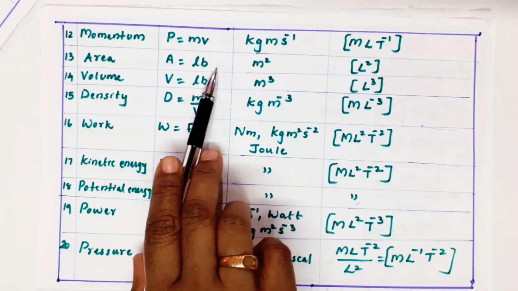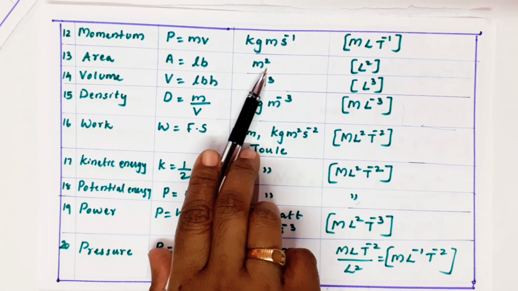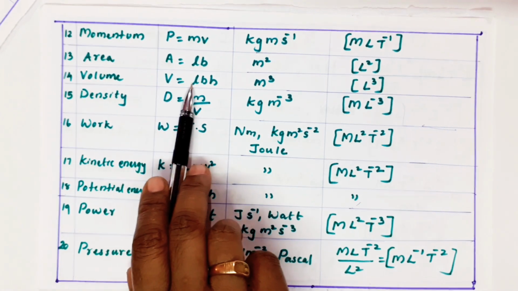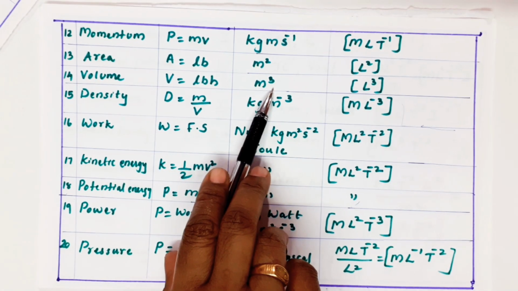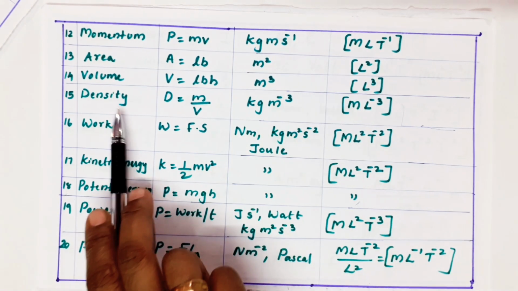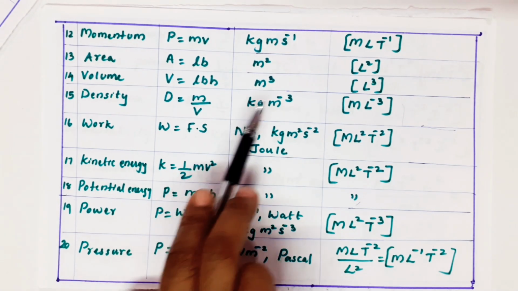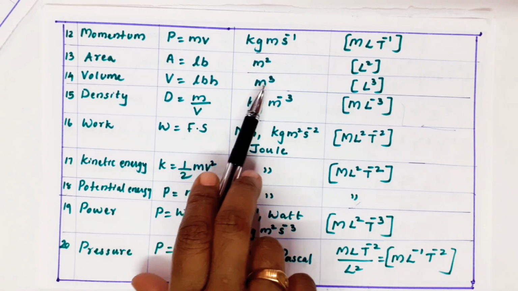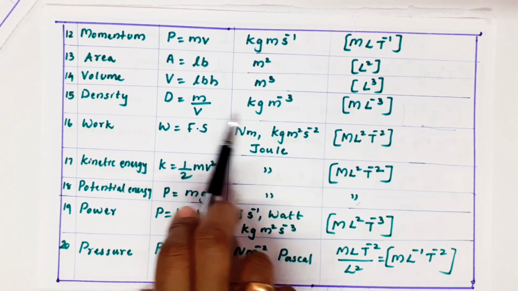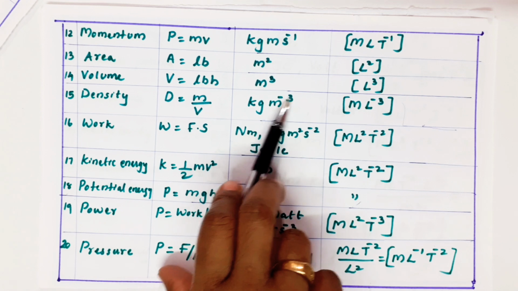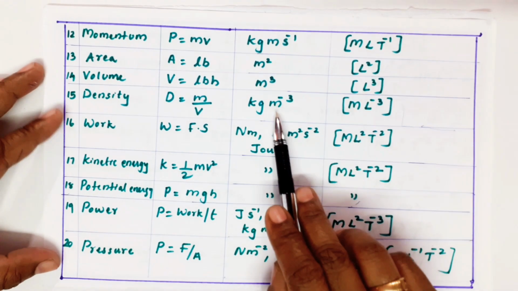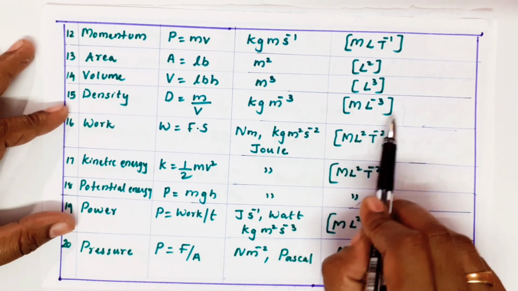Area, length into breadth. Meter into meter, meter square. It is L square. Volume, length into breadth into height, meter cube. L into L into L, L cubed. Density, mass by volume. Mass, kilogram. Volume, just now we got meter cube. So kg by meter cube, that will go up. So kg meter minus 3. Dimension, kg means mass, meter means length. So M L minus 3.